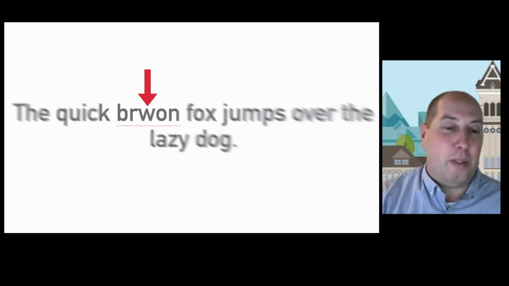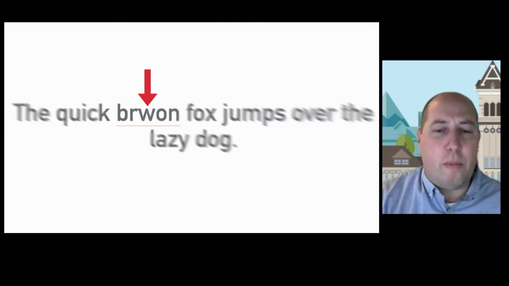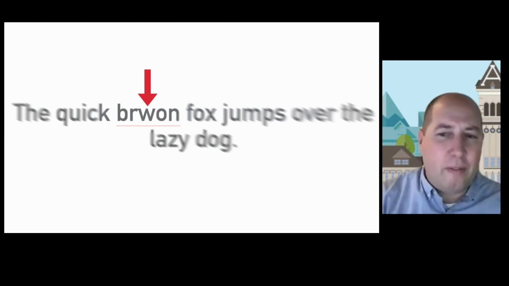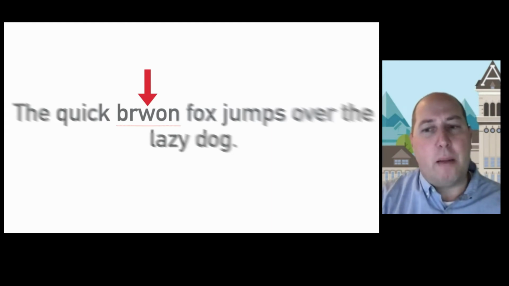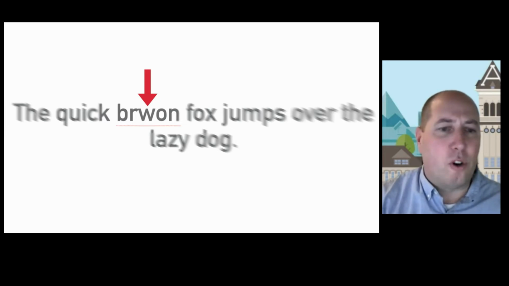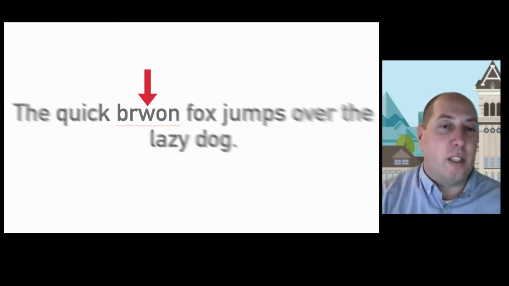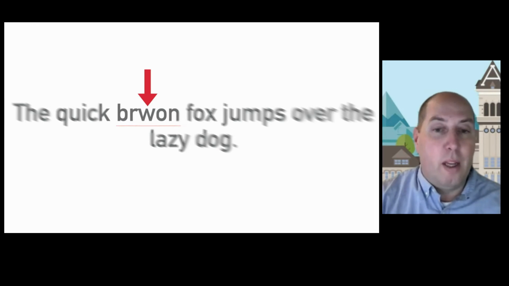But we can sometimes interrupt that process. We can introduce character patterns for which we don't have these neural connections already established to determine what that meaning is. For instance, misspelling a word such as brown, misspelled as BRWON, could derail that reading process.